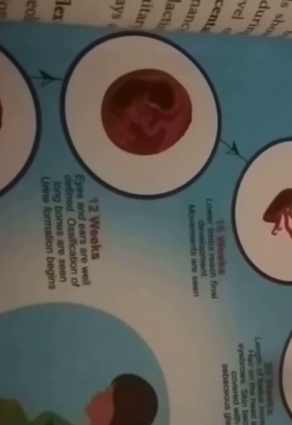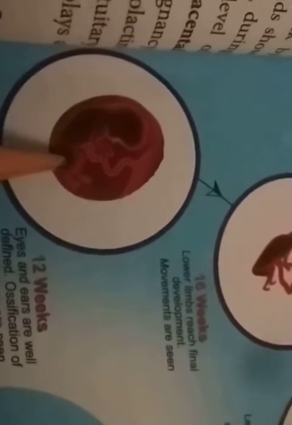Okay, then 12th week. Eyes and ears are well defined. Then ossification of long bones is seen, the development of long bones occurs. Then urine formation begins in the 12th week.